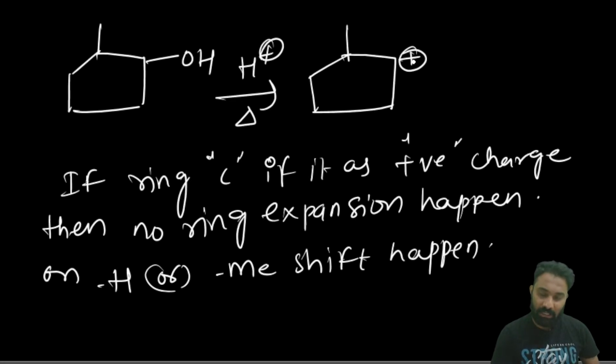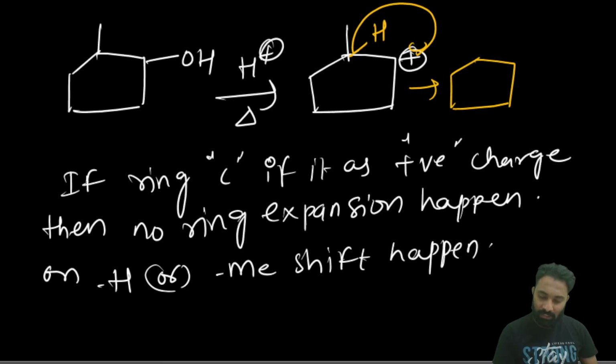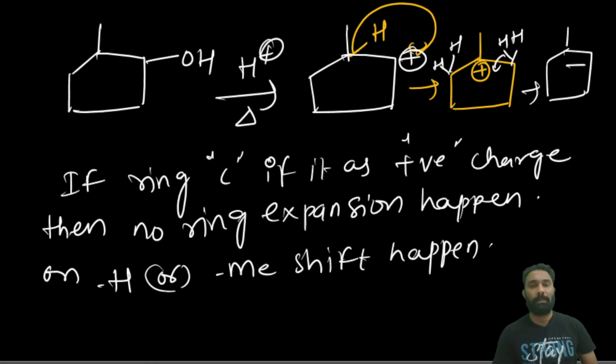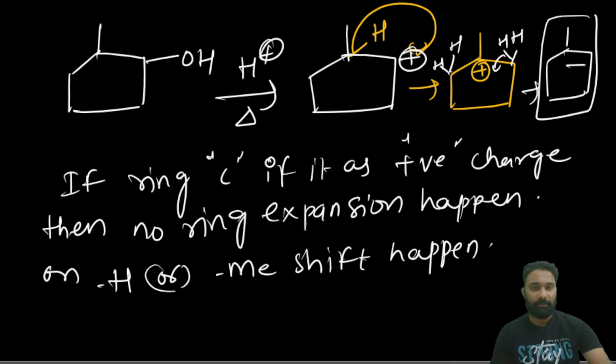After you get the positive charge, this is a 2-degree carbocation. We can make a more stable carbocation by a 1,2 hydride shift. After the 1,2 hydride shift, we get the more stable carbocation. Here we have the hydrogens. Then it will give the more stable alkene in this manner. And next.